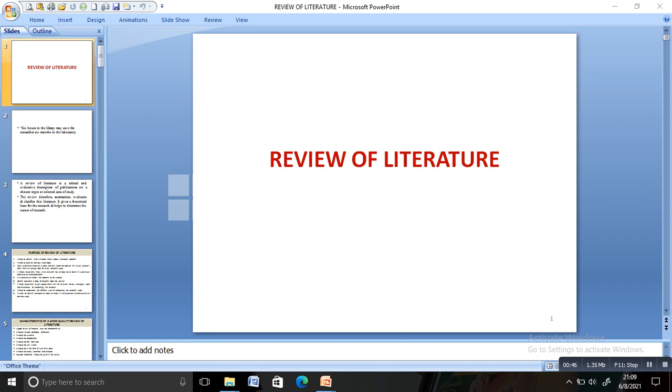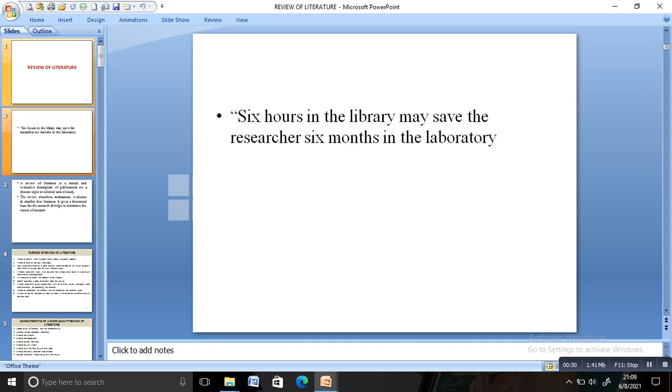While I was searching this review of literature, I got a quote: 6 hours in the library may save the researcher 6 months in the laboratory. So if you have the patience to spend 6 hours in the library, that means if you have a mindset to give time for a thorough literature search, you can save a lot of time in the laboratory.